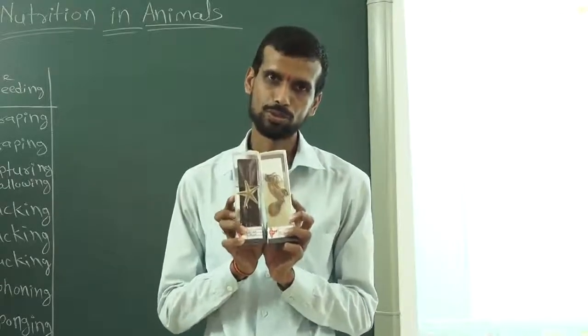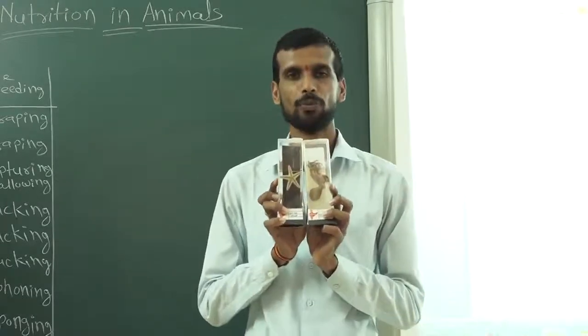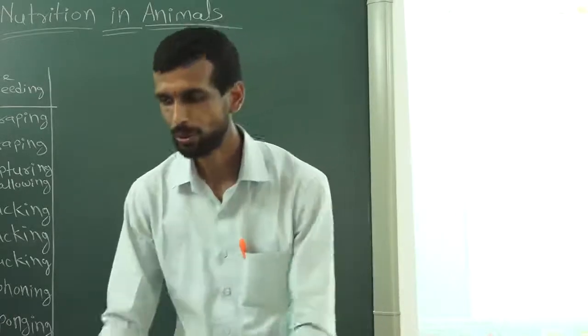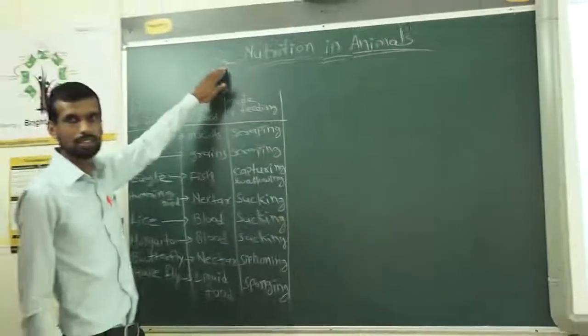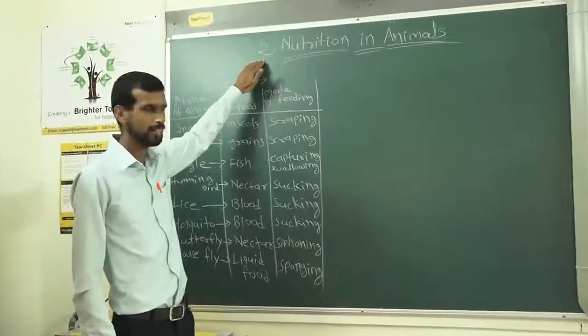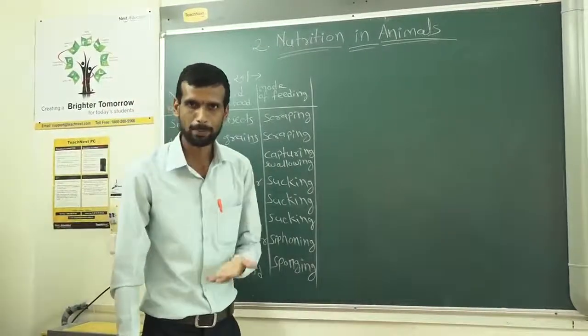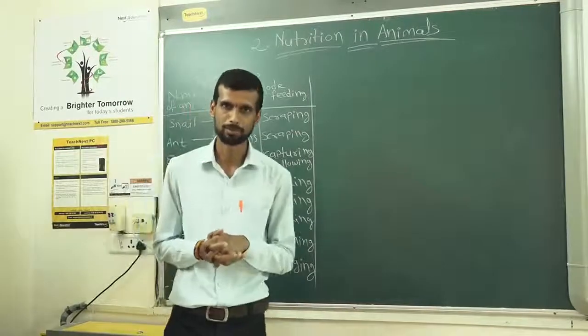Now, why must I have brought this for you? Why am I showing this to you? What is the reason? Yes, you are correct. We are starting the next chapter, chapter 2, that is nutrition in animals. In the first chapter we learned about nutrition of plants. In the second we will be learning about nutrition in animals.